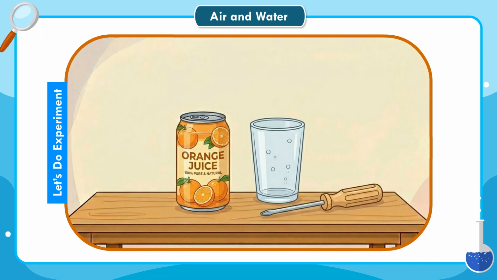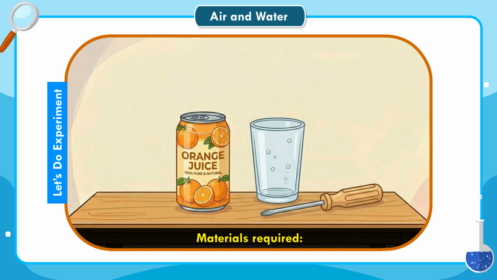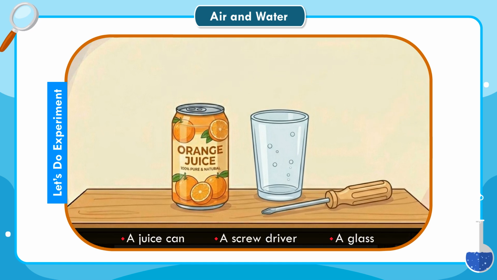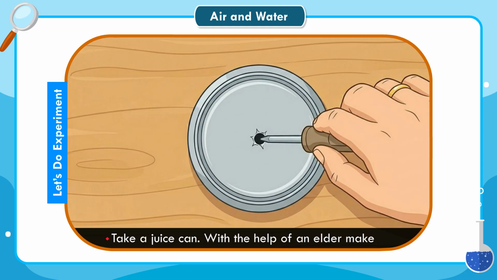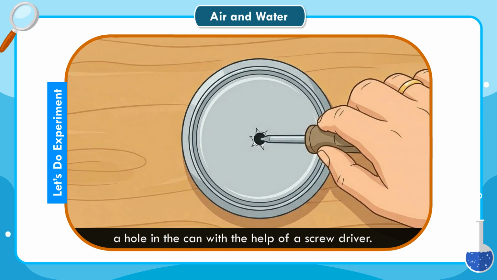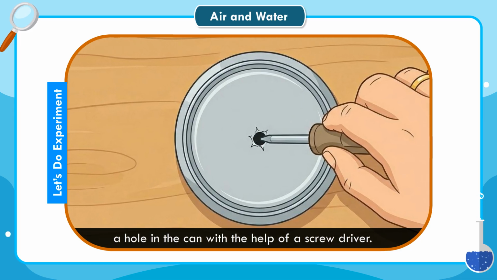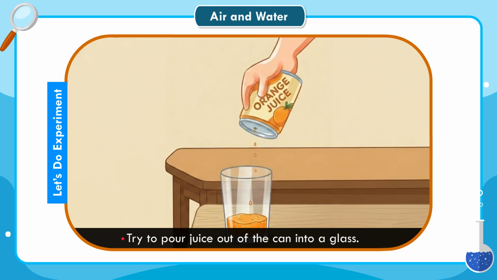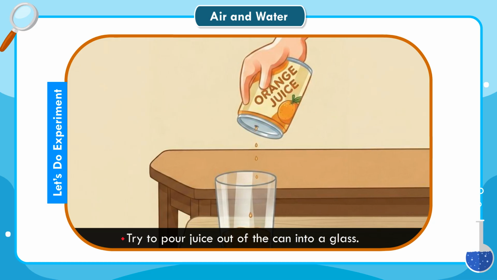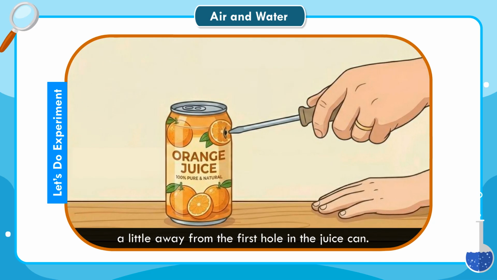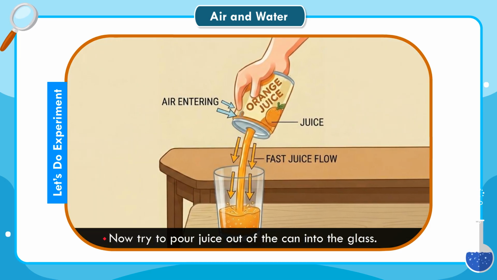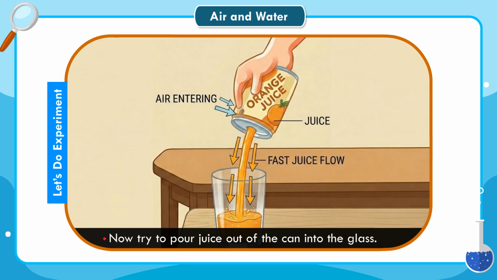Let's do experiment. Materials required: a juice can, a screwdriver, a glass. Steps: take a juice can. With the help of an elder, make a hole in the can with the help of a screwdriver. Try to pour juice out of the can into a glass. Ask the elder to make one more hole, a little away from the first hole in the juice can. Now try to pour juice out of the can into the glass.